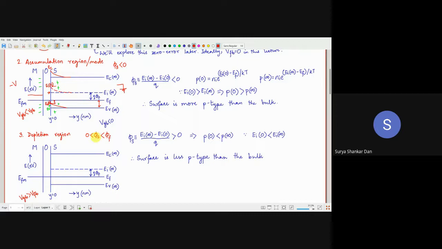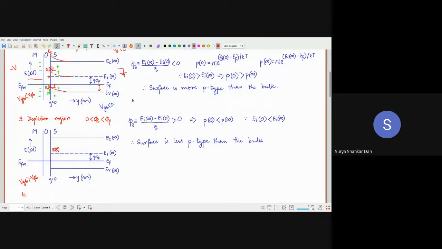Phi s क्या था? The difference between this point over here, this is Ei0 and Ei infinity. So how was it defined? Ei infinity minus Ei0. पहले ये नेगेटिव क्यों आया था? क्योंकि as I said that Ei was going up. Now Ei will be coming down. Why? कौन बताएगा मुझे? Ei अभी नीचे जाएगा, ये ऊपर गया था ना, अभी Ei का